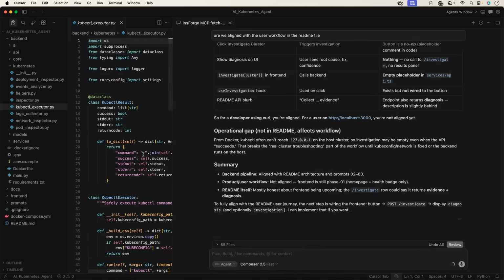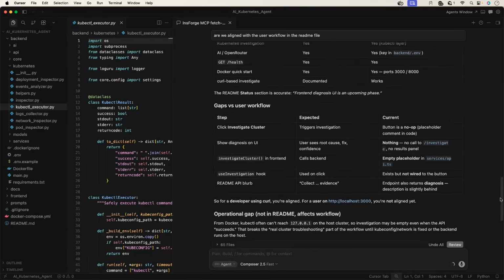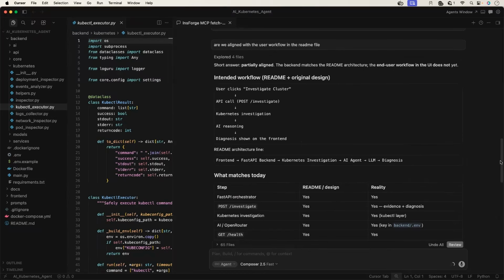Now let's go back to our IDE. Even our step 3 is complete. Of course, we cannot visualize the AI investigation at this point because we did not integrate all the components. That is something that we are going to do in the last step. But at least we reached this point. We built the front end, we built the FastAPI backend. The FastAPI backend is performing the Kubernetes investigation. It sends this information to the AI agent. The AI agent, using a large language model, that is OpenRouter, is going to perform the diagnosis for us. So we are good till this moment.